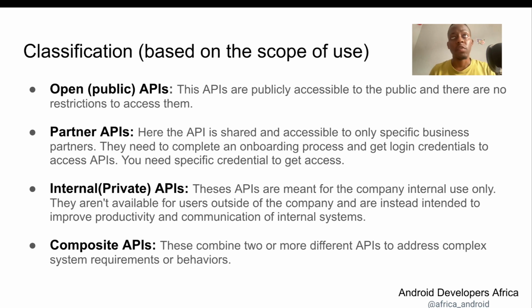So the last form is the composite APIs. Composite just means that an API is being used to address complex scenarios where a request needs to get data from 3 different APIs. So you just use an API that will be used to get data from 3 other APIs. This is important because the client does not need to do 3 requests. The client just does 1 request to the server, and the server in the back pulls data from other APIs, synthesizes the response, and sends it back to the client. So this is a form of composite APIs.